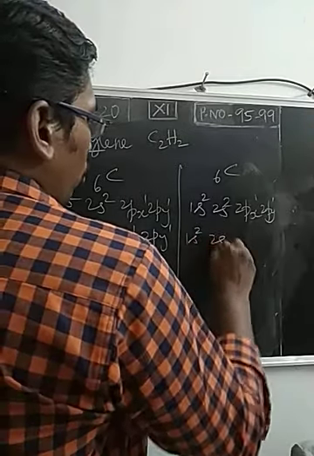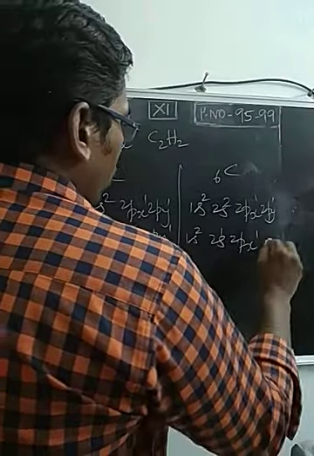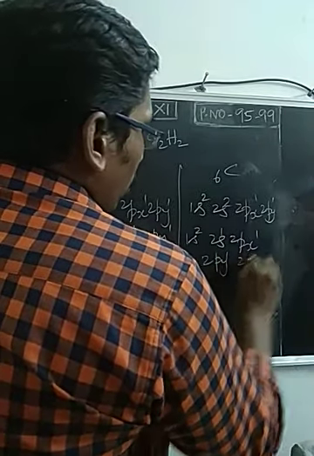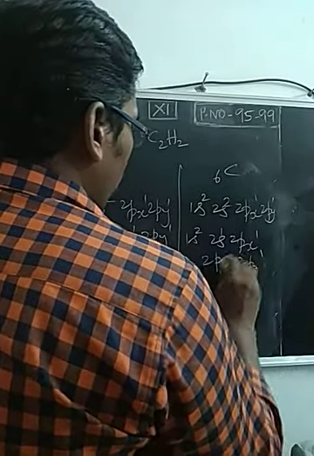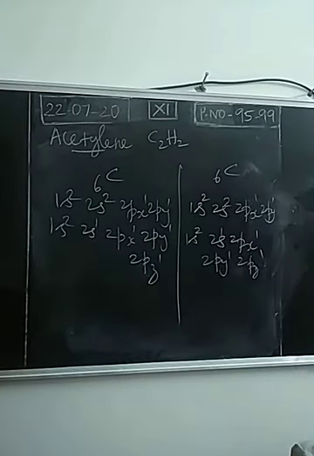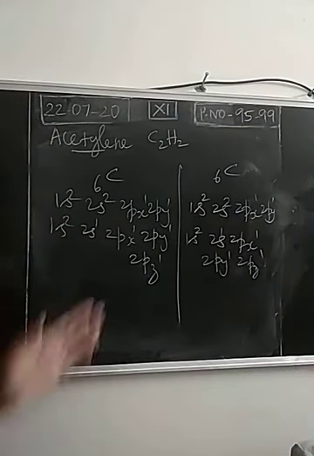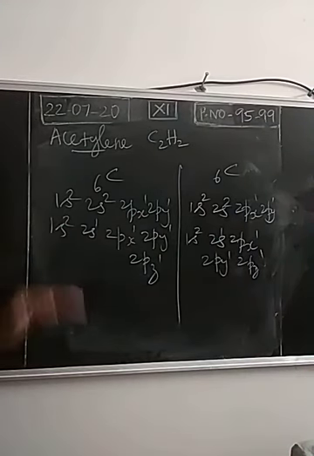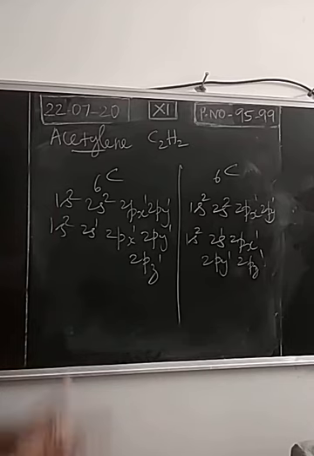So 1s2, 2s1, 2px1, 2py1, 2pz1. So this is the excited state configuration.